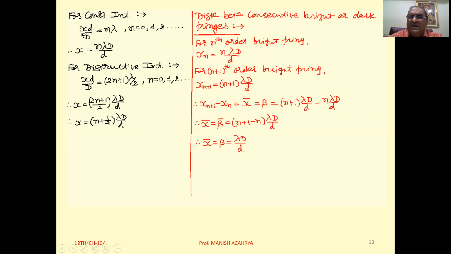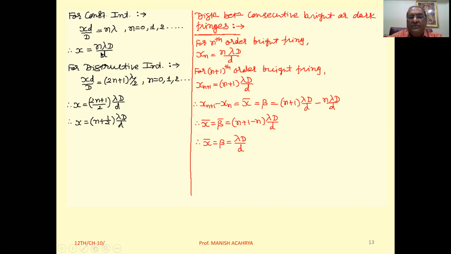Now we can say that if the path difference at the point of superposition, which is xd by D, where x is the position of the point, is of the order of n lambda, then there we will get constructive interference. Means x equal to n lambda D by d.